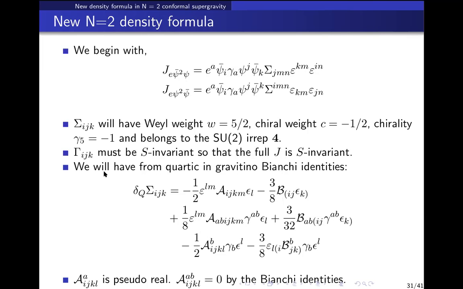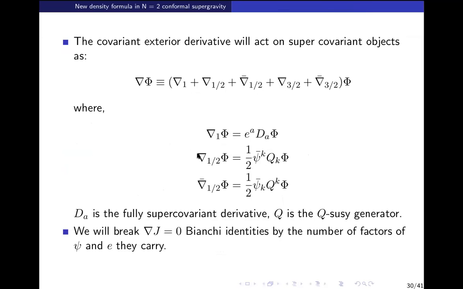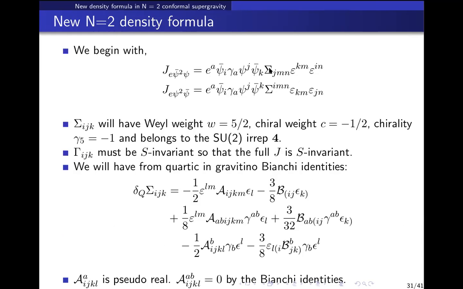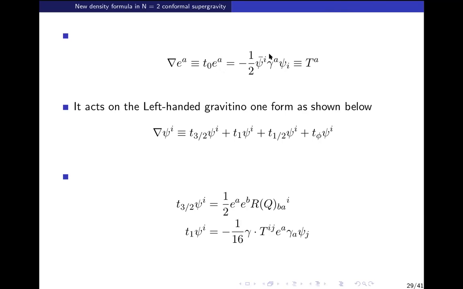So at every step, we begin with 3 gravitinos. If you apply delta half, you will get 1 extra gravitino, so 4 gravitinos in total. But there are also other terms which give 4 gravitinos. For example, if there are 2 Vielbeins and 2 gravitinos, then we know that the Vielbein goes to 2 gravitinos under this exterior derivative.